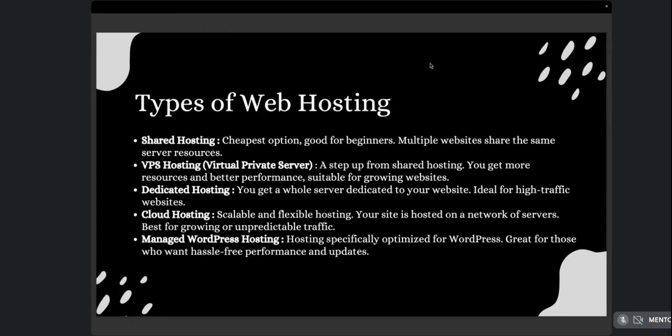So who uses dedicated hosting? All these websites like YouTube, Netflix, Amazon Prime, where there is a lot of data, right? A single movie or series with high clarity or high resolution will take a lot of GB. So to store all that data, and again it is hosted all over the world, so every second there might be thousands of people wanting to view the same series or the same trending movie. So these kinds of websites, or even gaming websites, definitely go for dedicated hosting, because you need the whole server for yourself.